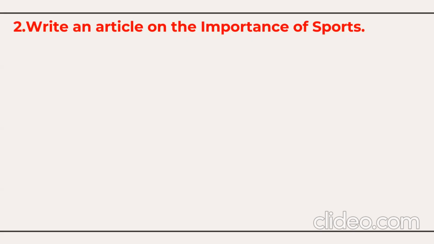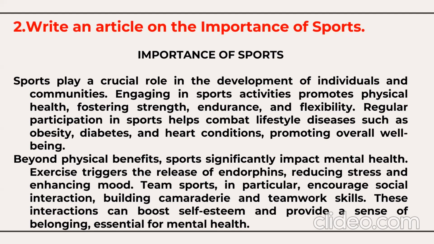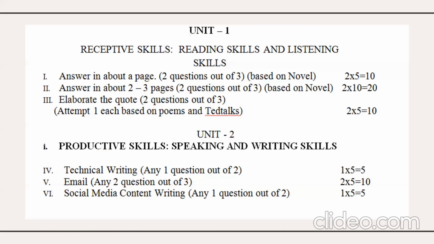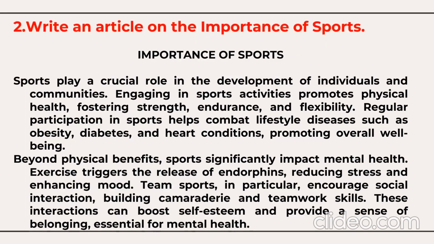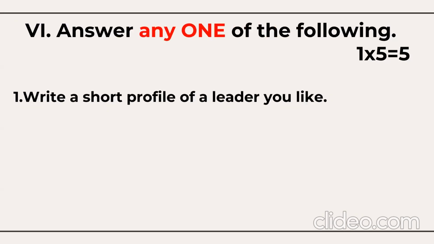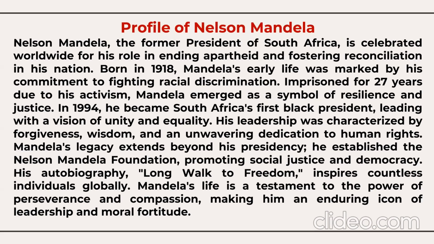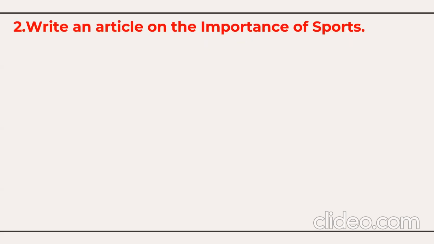Then, write an article on the importance of sports. This question again needs on-the-spot preparation. When you are writing an article, you need to remember three things: the topic, the title, and the topic sentence. The very first two or three lines should reflect what you are going to write about, then the content, and then the conclusion. These are only sample answers on your screen. So you have two questions in the last segment: profile writing or article writing from the social media content writing, for 5 marks.